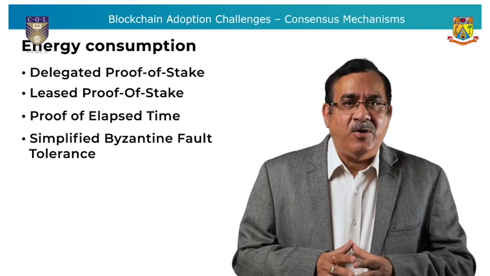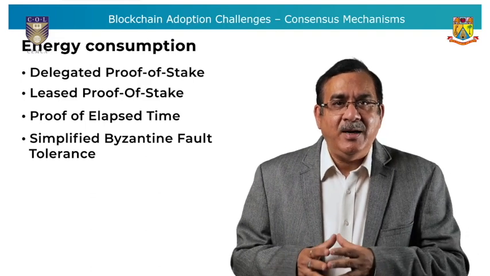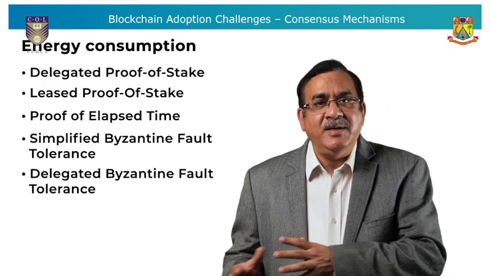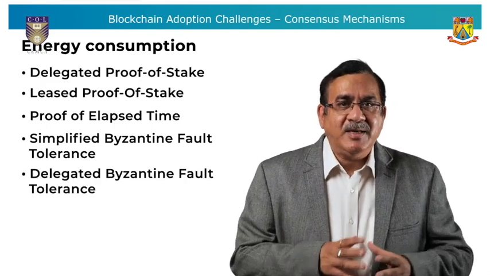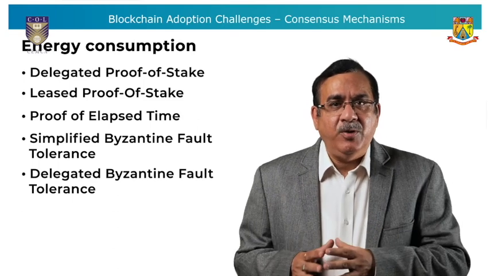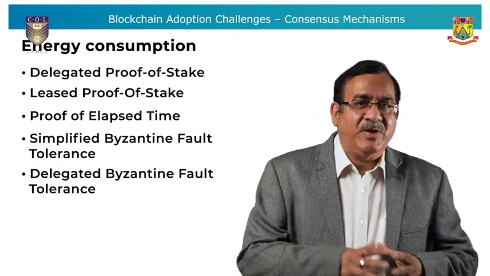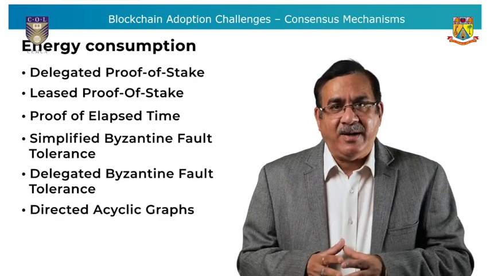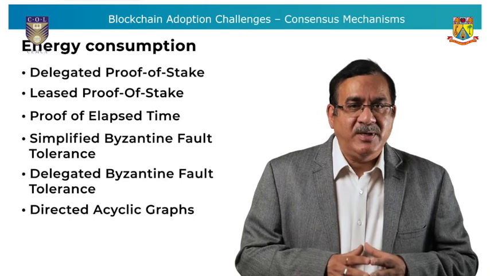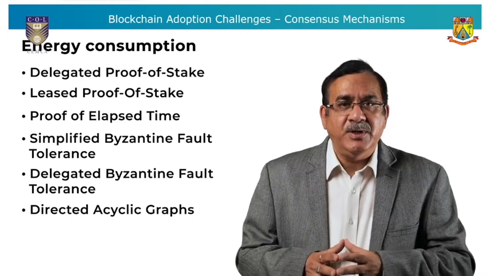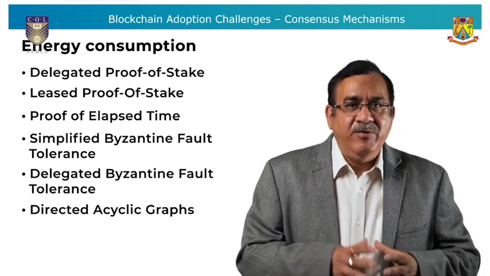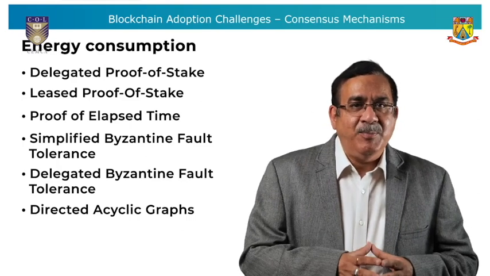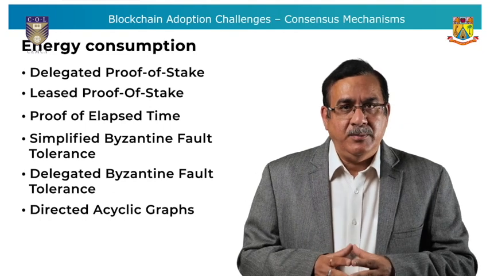Simplified Byzantine fault tolerance. There is one validator that can bundle multiple transactions to create a new block. Delegated Byzantine fault tolerance. This consensus mechanism uses game theory to verify blocks among professional miners. Directed acyclic graphs, or DAG. They do not have a blockchain structure, but often require users to validate 2 transactions if they wish to add 1 transaction. This verification can use a simplified proof of work algorithm.